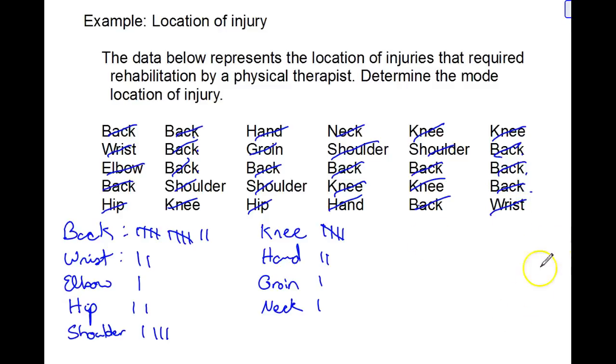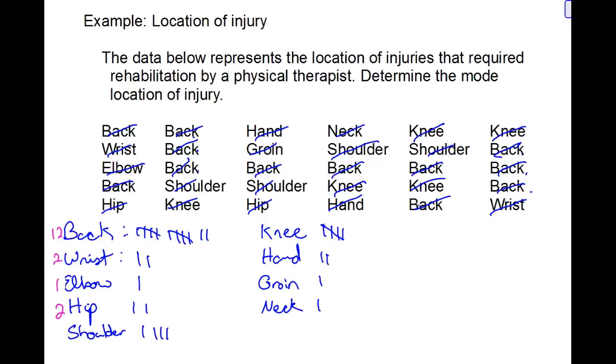So what I've done here is I've gone through and done tallies for each type of injury. And this way I can say that the back we had 12, the wrist we had 2, the elbow, I'm sorry, we only had 1. So let me replace that with a 1. The hip we had 2.